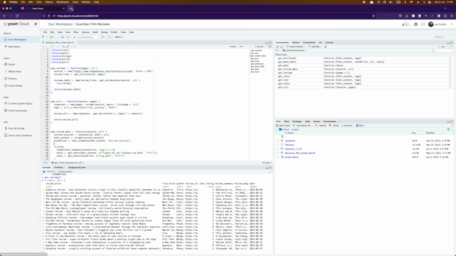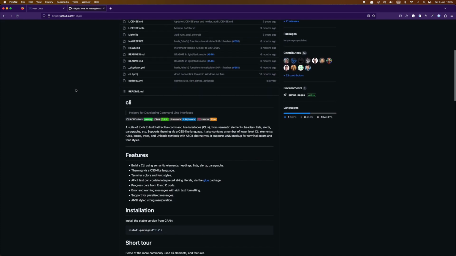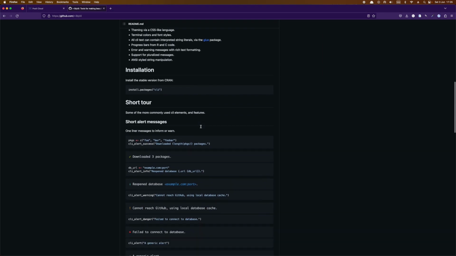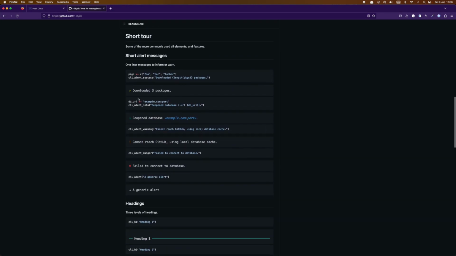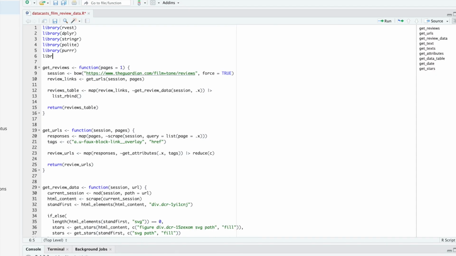And we're going to do this using a package called CLI. And I'm here on the GitHub page for the CLI package, which describes itself as a suite of tools to build attractive command line interfaces, which is pretty wordy, but it basically means that we can create cool messages in the console, a bit like you see here. Okay, so let's get started. Now I'm assuming that you've already installed the CLI package, which I have done, and I'm going to call library(cli), and I'm just going to load up that particular package.